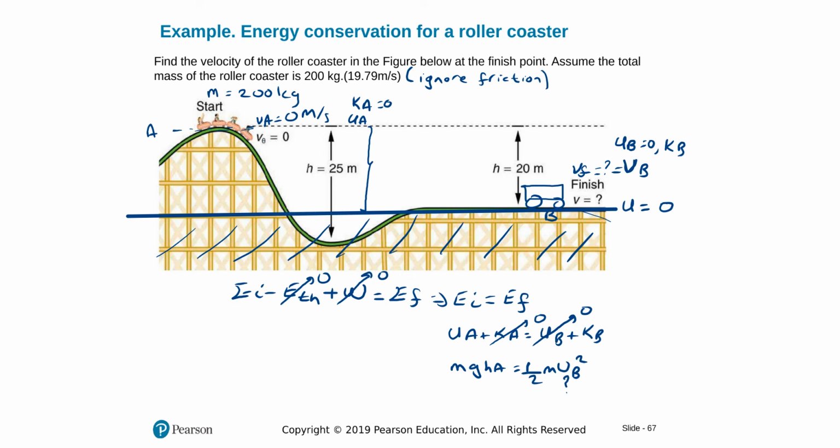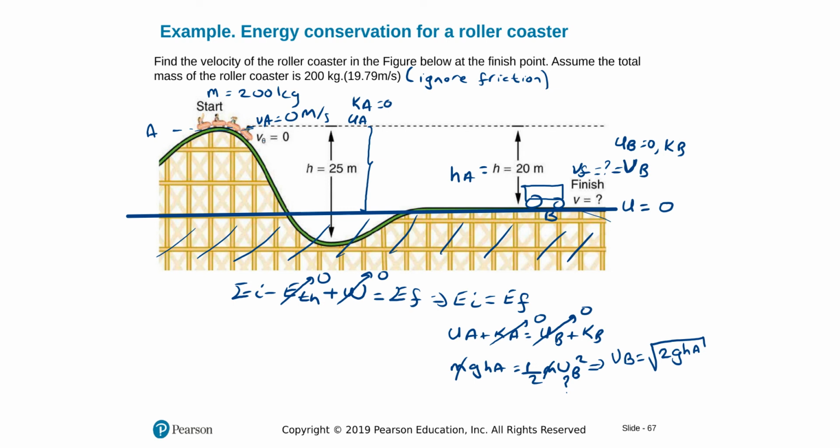This is what we're looking for. We don't even need the mass. They cancel. Height with respect to the 0 point I choose for A is this 20 meters. Insert those in and solve for velocity at B. If I work this out with similar algebra as the previous question I showed you, we'll have VB is equal to square root of 2 G HA, and that's it.